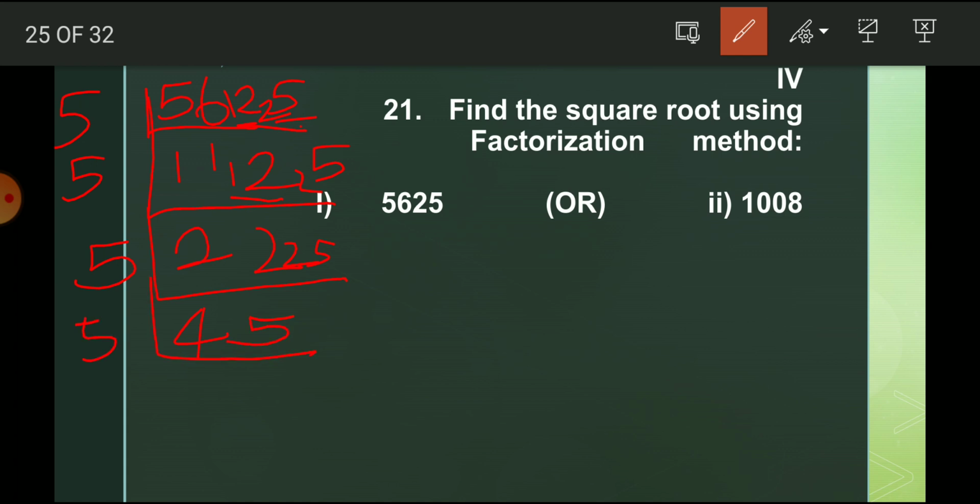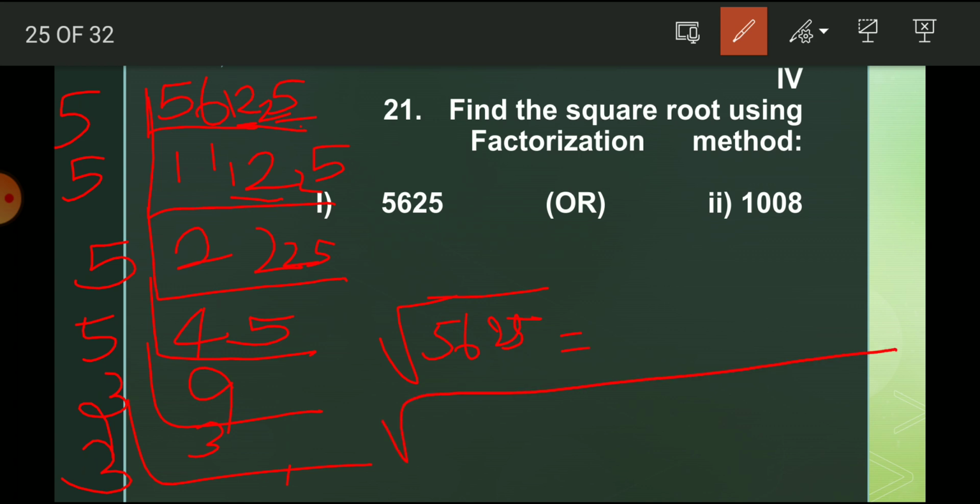So here also we can use a 5. So 9 5s are 45, and after that 3 3s are 9. So the square root of 5625 is equal to 5 into 5 into 5 into 5, 3 into 3.